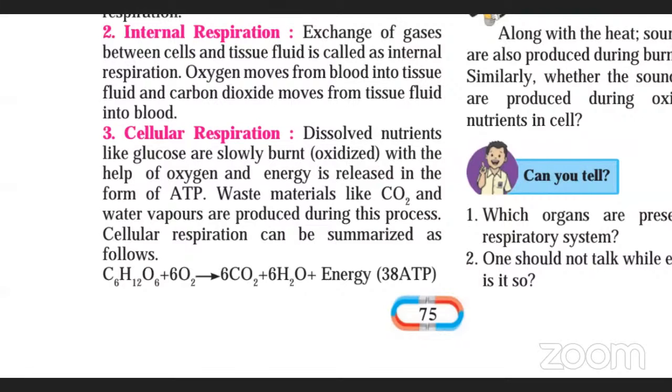So whatever nutrients are absorbed from the food, that is glucose, okay, that is reacted with the help of oxygen. That glucose is reacted with oxygen, and what is produced? Energy is produced, and that energy is in the form of ATP. Okay, what is the full form of ATP? It is adenosine triphosphate. So whatever energy production is there, it is there in the form of ATP molecules. So again here it is given the waste material. What is the waste material? Whatever chemical reactions are taking place inside our body release carbon dioxide as a waste material.